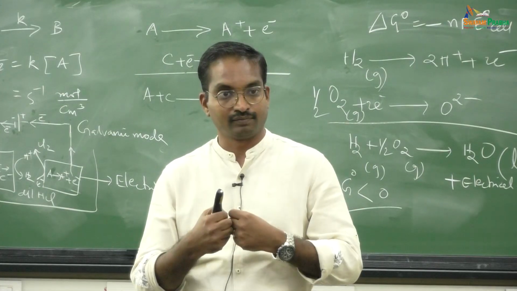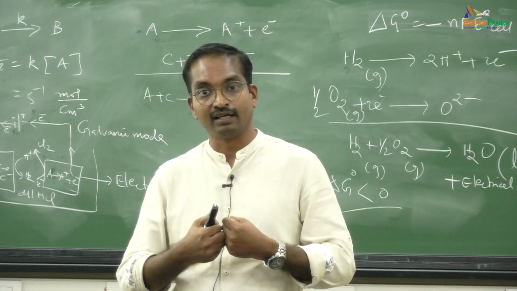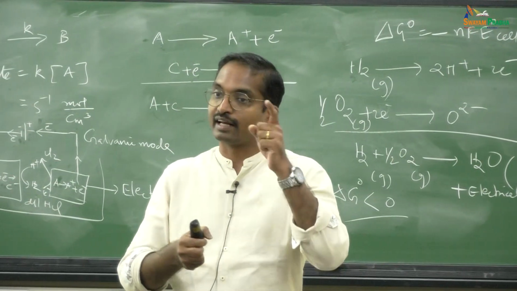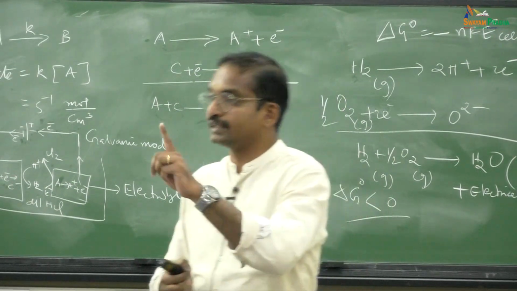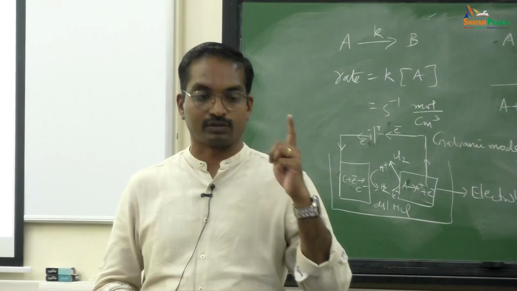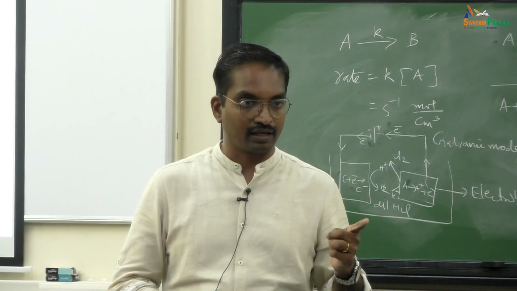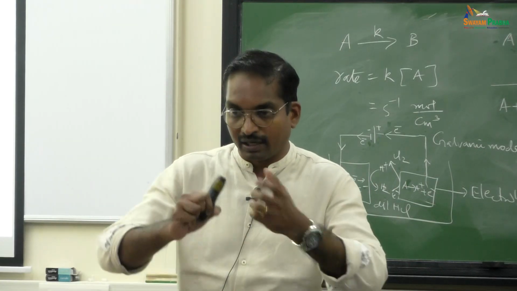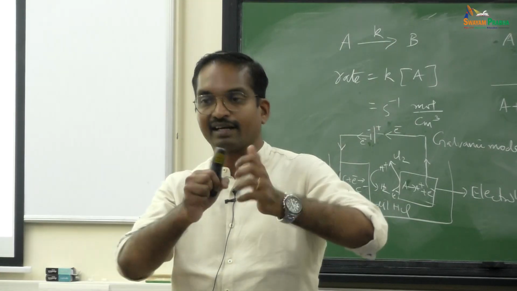They collide. They may collide with sufficient kinetic energy, but they may not collide in the right orientation. Therefore, the electron cannot be moved from hydrogen to oxygen. Physical chemists call that a high activation process. Because I am not able to transfer the electron, very rarely do they come in the right orientation.